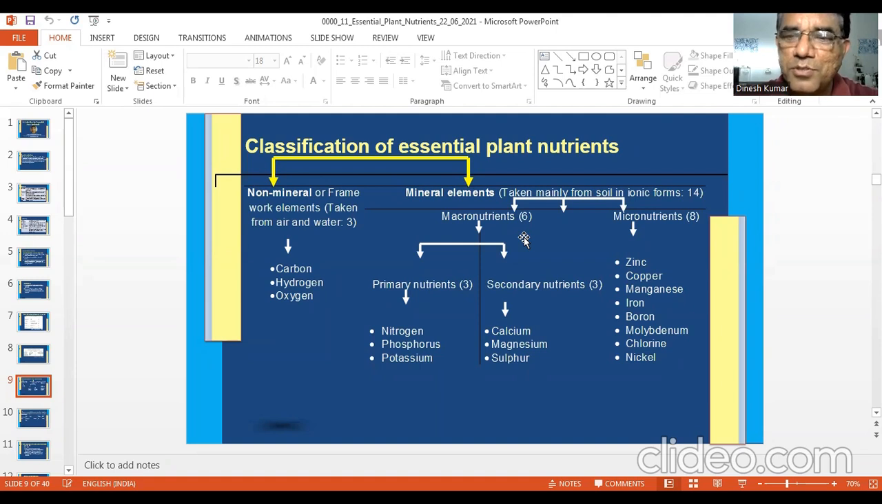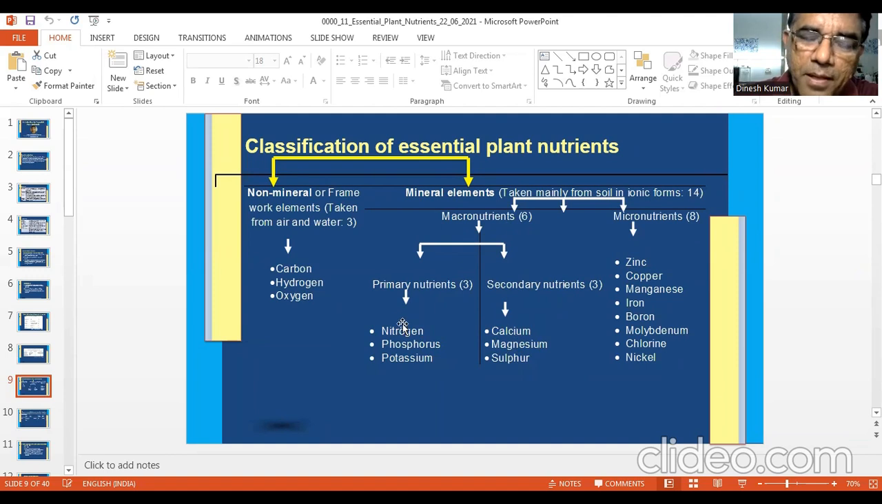So sometimes students get confused that if it is less than so much ppm, it is a micronutrient. There is no such criteria. Then macronutrients are further divided into primary and secondary nutrients. Here also you see the relative concentration or uptake of NPK is more than calcium, magnesium, and sulfur. So therefore they are called primary nutrients, and calcium, magnesium, sulfur are secondary nutrients.